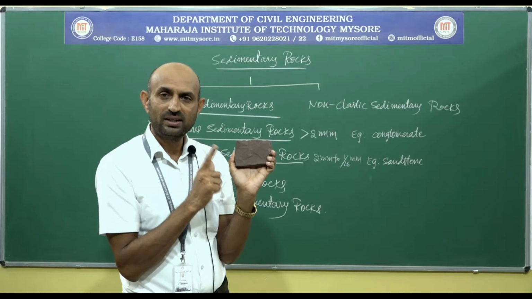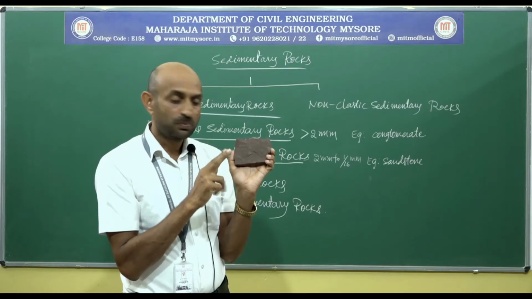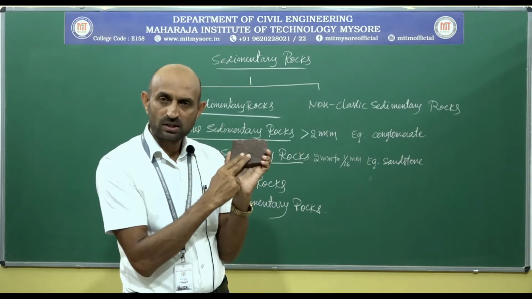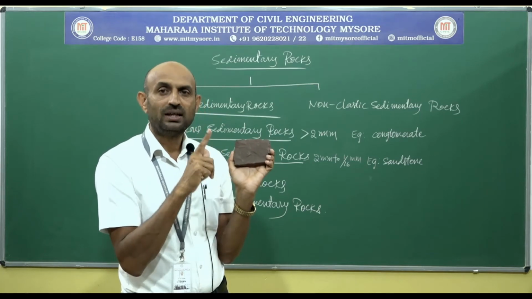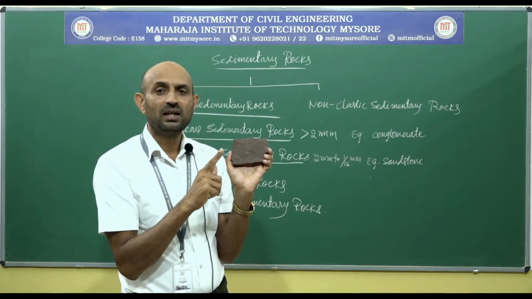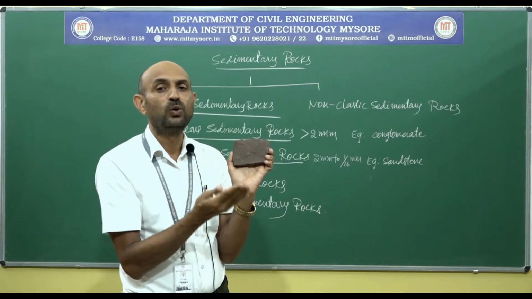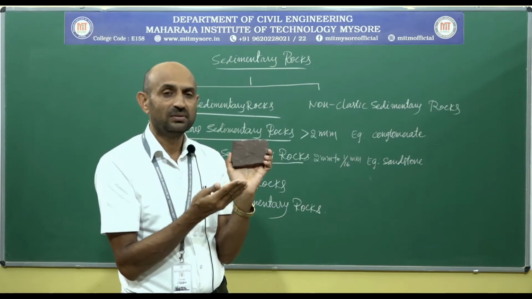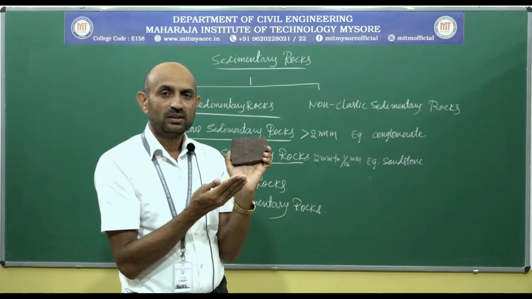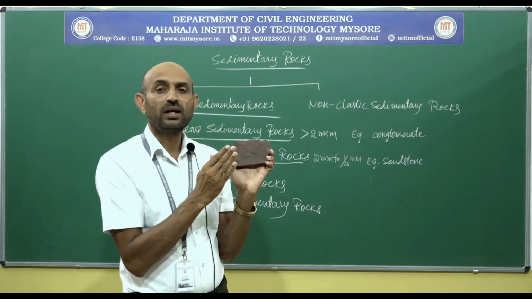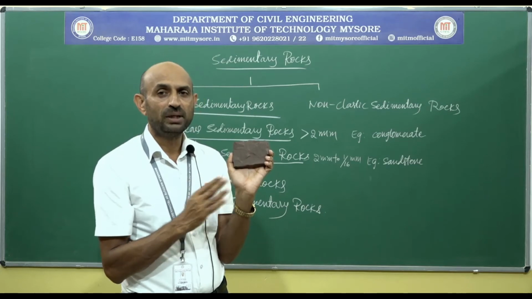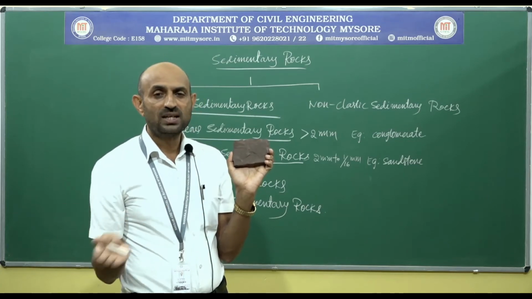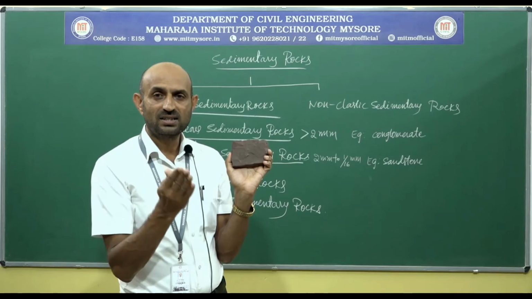The silica content which is present in the rock, or in the form of glass, or in the form of cementing material, does not undergo weathering easily. Then the rock is more durable than when the cementing material becomes ferruginous or calcareous or argillaceous.